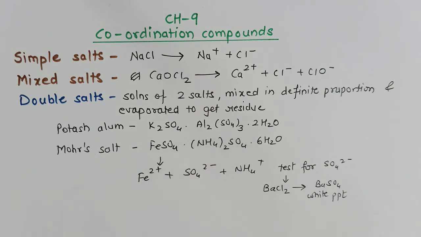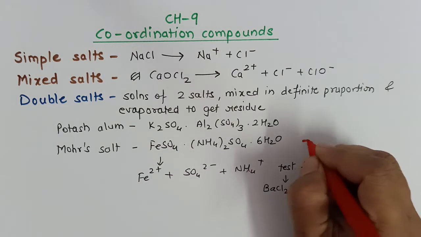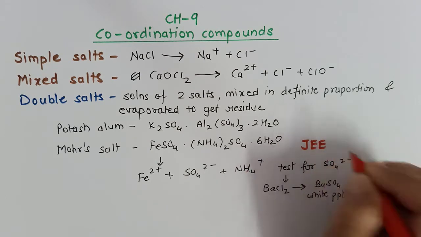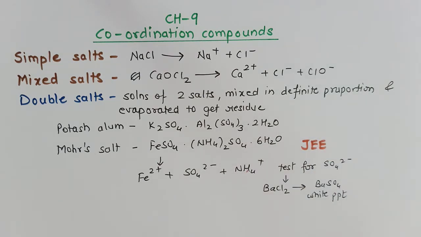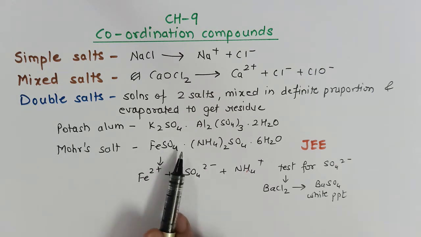A double salt will get dissociated into a number of cations and anions. Now this question is asked in your JEE exam: how many sulfate anions will be produced when Mohr's salt is dissolved in water? A very simple question. So a double salt will have a lot of cations and anions, and the most important thing you have to remember is that they will lose their identity when they are dissolved in water.